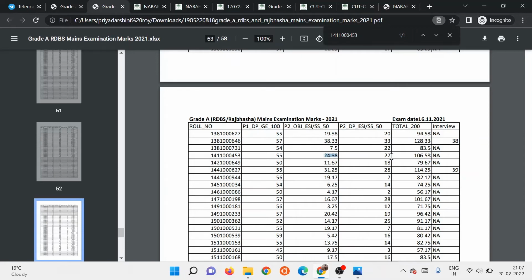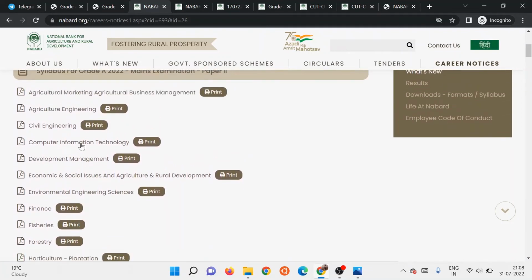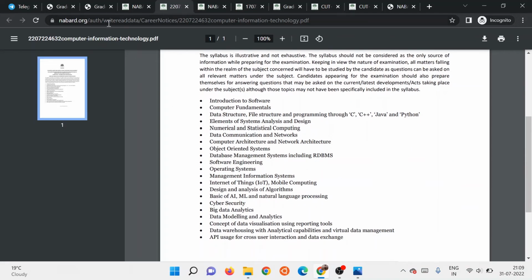And then descriptive section. So for descriptive, here is the syllabus for IT. So there's a list of topics that can come. It's not exhaustive, so many more topics. The questions can be asked from topics outside of this syllabus also. So the pattern of descriptive IT is as such: three questions of 10 marks and three questions of 15 marks, out of which you have to attempt two 10 marks questions and two 15 marks questions. So 2 into 10 is 20 and 2 into 15 is 30. So total 50 marks. Okay.